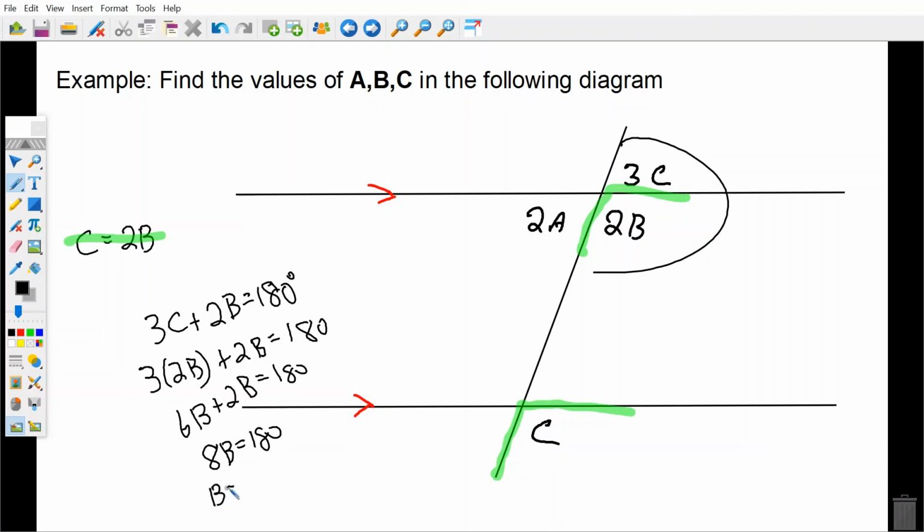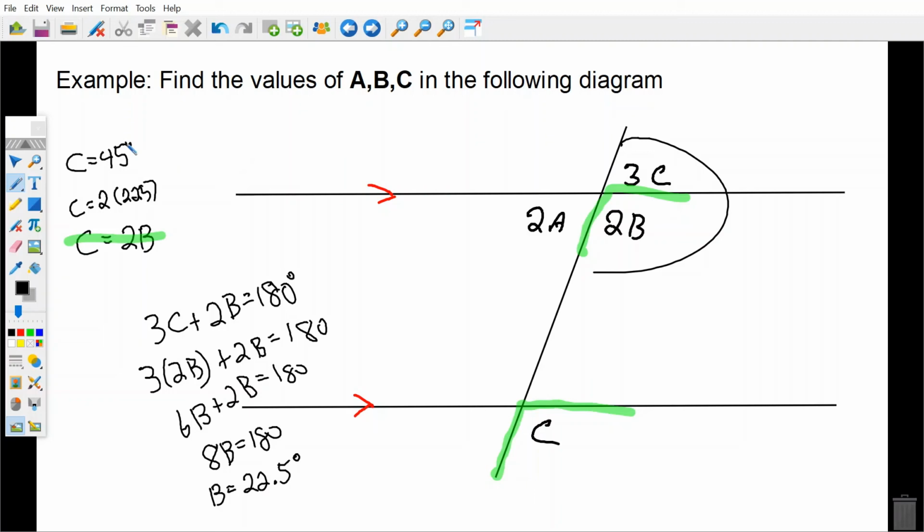B will be 22.5 degrees. Well, if B is 22.5 degrees, we know 2 B's is equal to C. So if I go C equals 2 times 22.5, I know that C has to be 45 degrees.